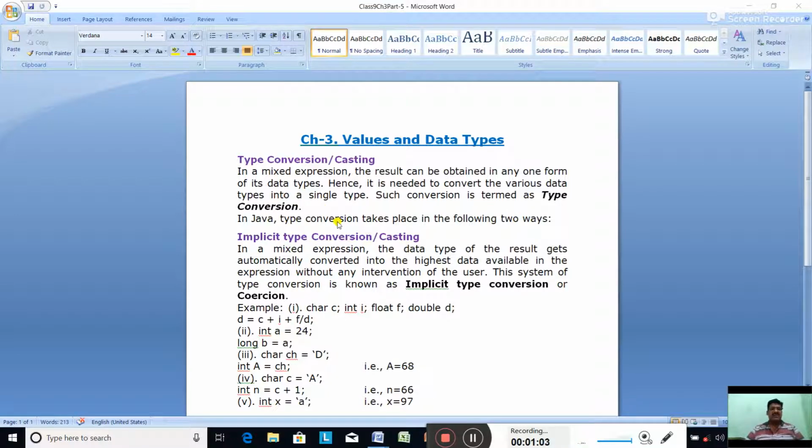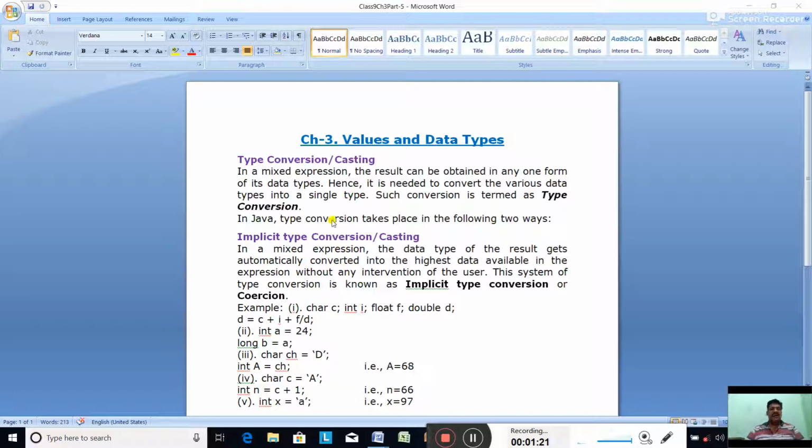So if the question is asked what is type conversion or typecasting: in a mixed expression, the result can be obtained in any one form of its data types. It is needed to convert the various data types into a single type, and such conversion is termed as type conversion or typecasting.